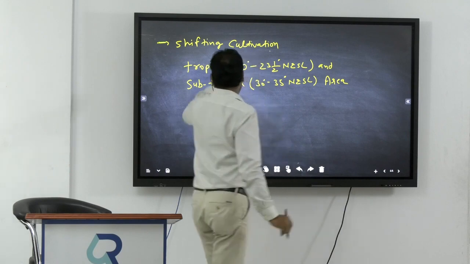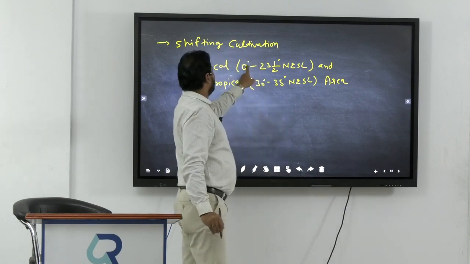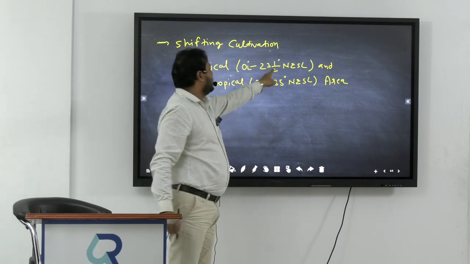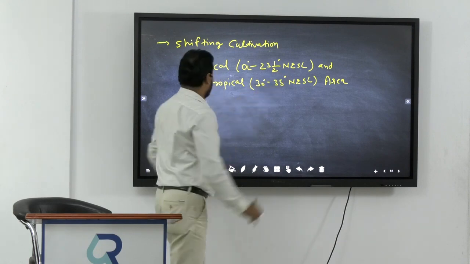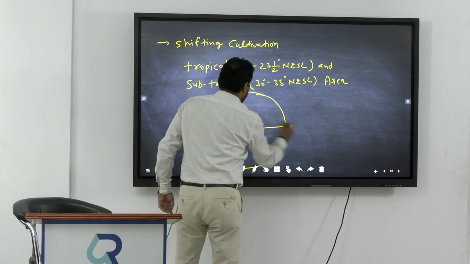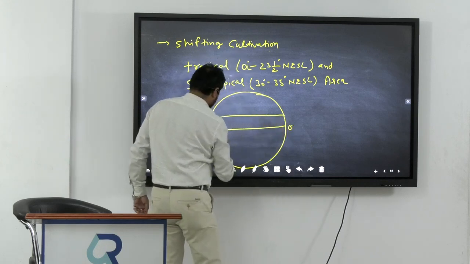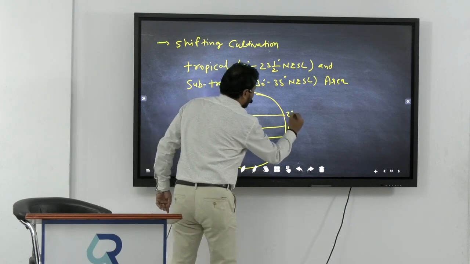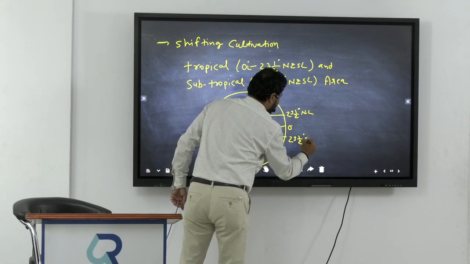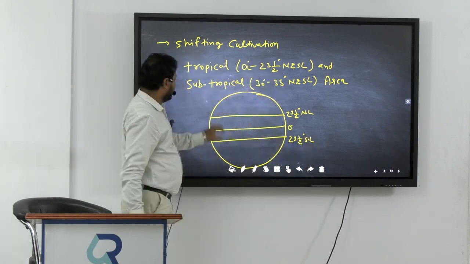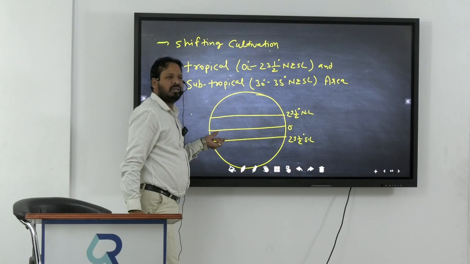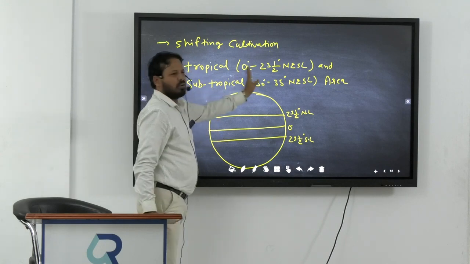If the question is asked where is tropical area, then you will say from 0° latitude to 23.5° latitude north and south. Is it clear, everyone? Look, if you see the world map, this is the equator. When you go towards the north and towards the south, it is 23.5° north latitude and 23.5° south latitude. So listen, everyone, 0 to 23.5° north and 0 to 23.5° south, both the area is called tropical area.